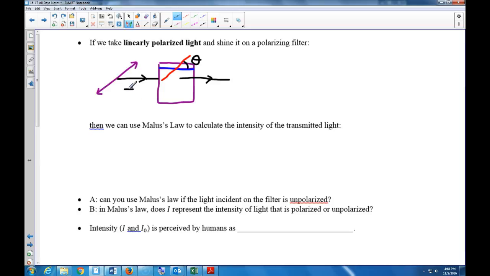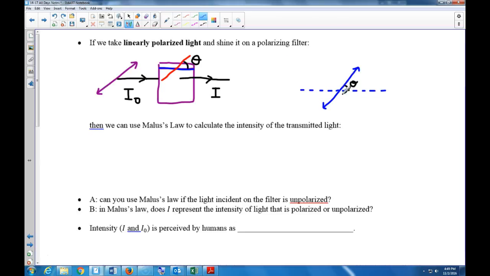So there's some original intensity before the light hits. There is some original intensity which we call I sub 0, and after it goes through, there's some transmitted intensity which we just call I. What's the relationship? You might be able to guess the relationship. Here's the transmission axis, right? Let me draw that axis as a dotted line. Here's the oscillation, and here's the angle theta.